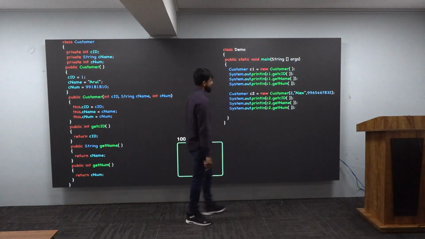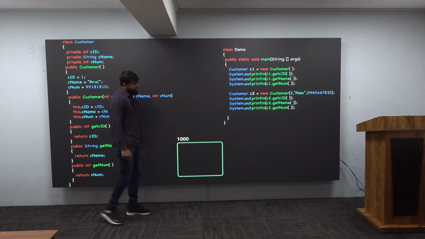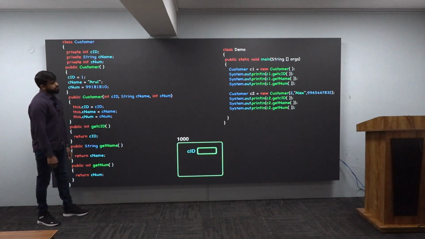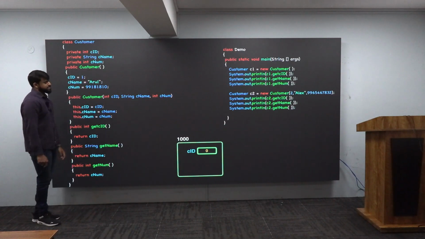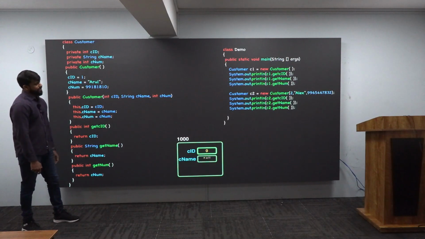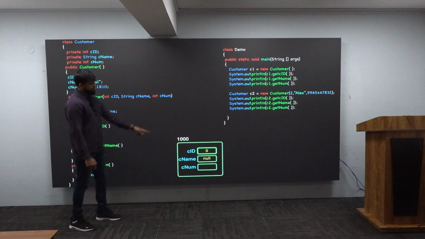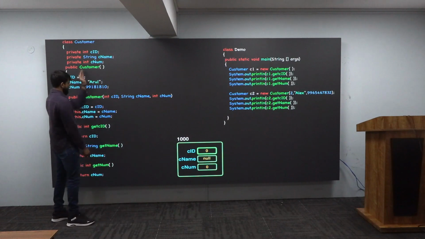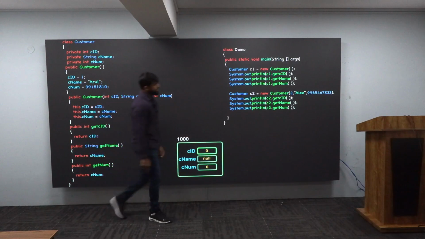Very good. There is a brand new object with a brand new address. And inside it, what do you have? You have CID. Very good. You'll have a default value there, 0. You'll have CName. This is the CName. You'll have a default value there. What is that? Null. You have CNum also. This is the CNum. You have a default value there, that is 0. Very good. Next word, sir. After that, you have constructors. You have getters inside an object. Very good. Next word, sir.